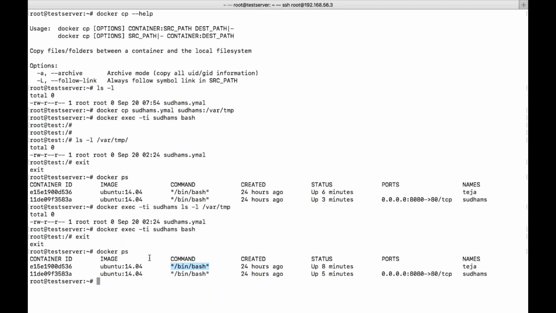So now what is the default command? It has been bash, and now I'm trying to execute this command. So without logging into the container, we can execute a command on that container. Or if you want to log into the container, we need to give bash, in the sense that you will log into the bash terminal.